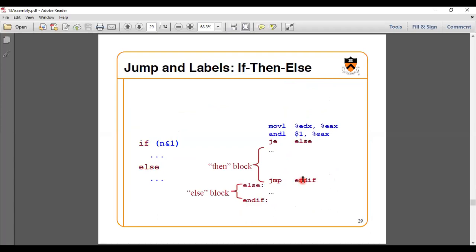And coming to the second one, what is this one? In the second one, first we need to satisfy the if condition. For the if condition, there is the then block. If the condition holds, you need to execute the then block, and if it is not satisfied, then you go for the else block.